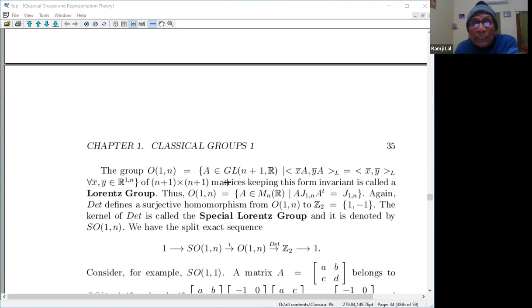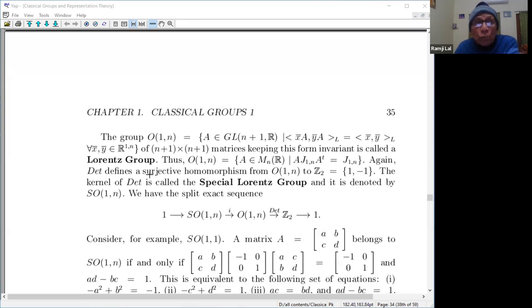So what is this? This is A belonging to GL_(n+1)(R) such that the Lorentz inner product is invariant, for every x, y belonging to R^(n+1). The (n+1) by (n+1) matrices keeping this form invariant form what is called the Lorentz group.